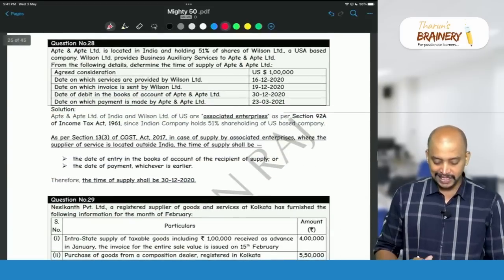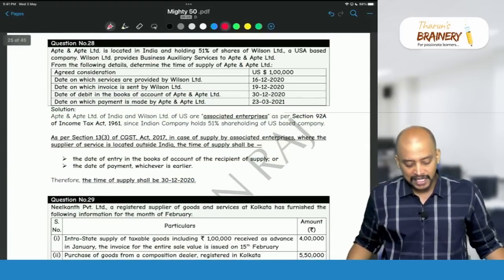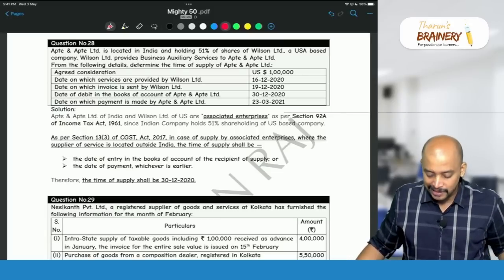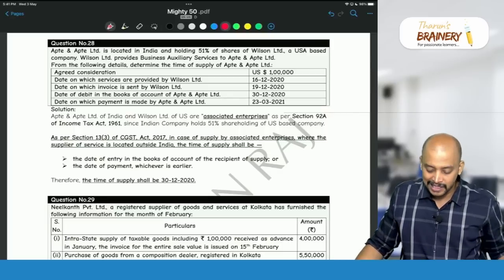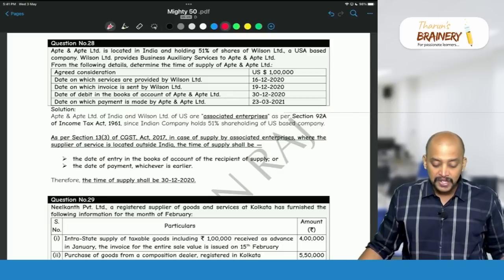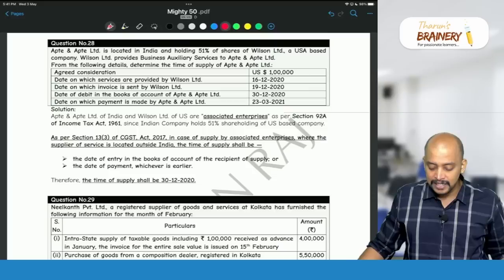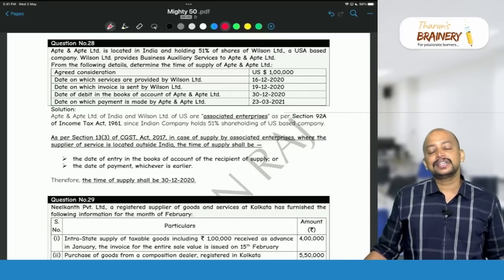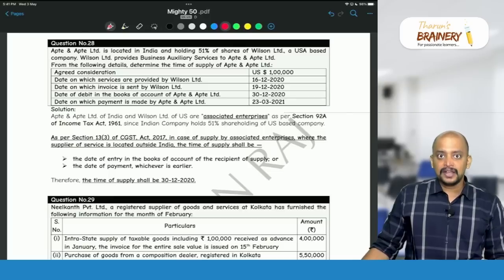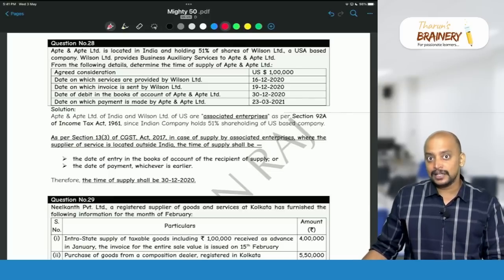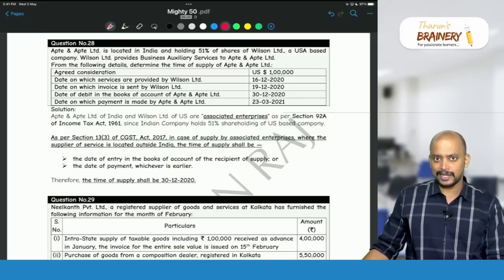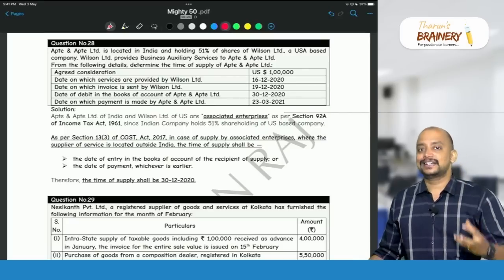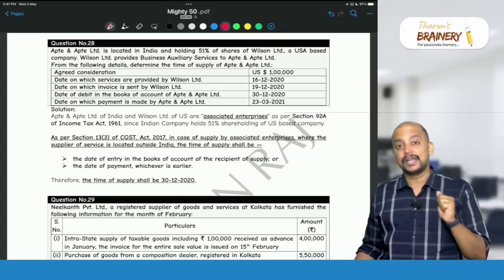Then question number 28. Apte and Apte Limited is located in India and holding 51% of shares of Wilson Limited, a USA based company. Wilson Limited provides business auxiliary services to Apte and Apte Limited. So generally in case of holding and subsidiary company, import of services will be treated as associated enterprises, because this question is based on time of supply.